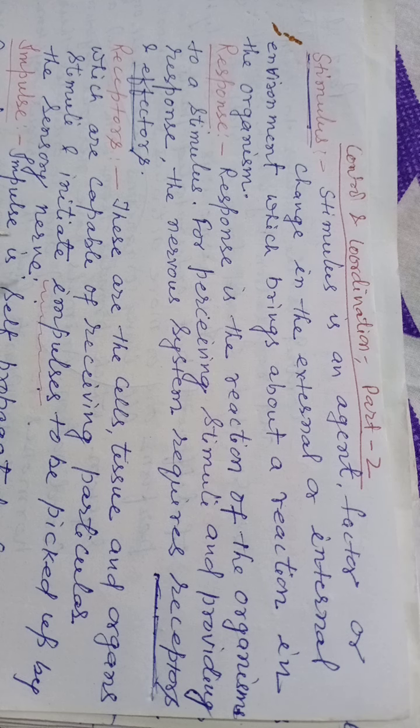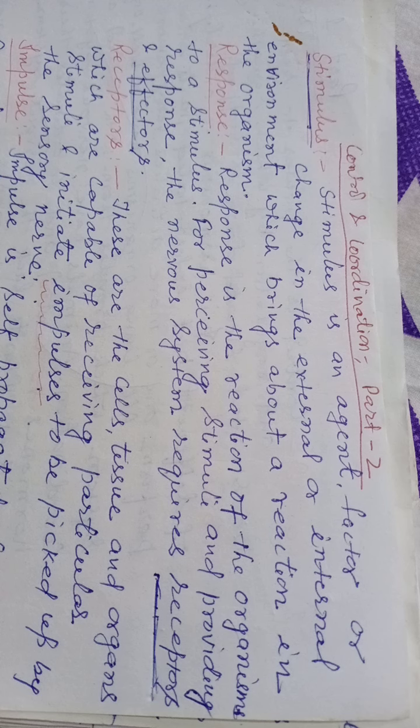And effectors are the muscles and glands. As for example, when our hand or leg or any body part touches a hot or cold object, we draw it back immediately as a response. As you know, any movement taking place in our body is due to muscles.